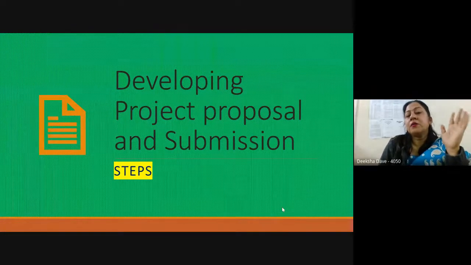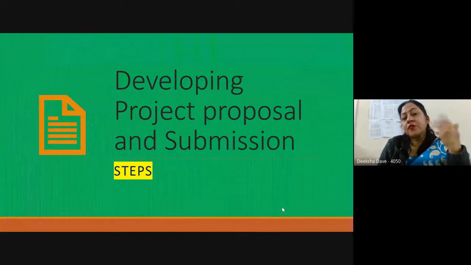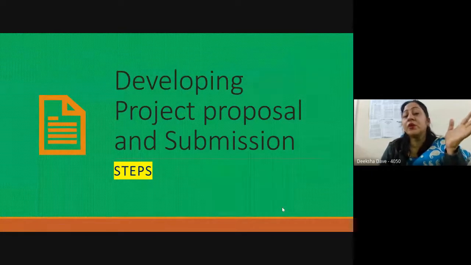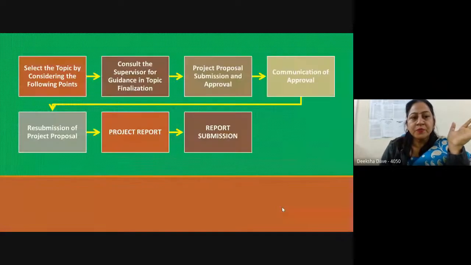So it forms a part of your action research kind of a thing, wherein you are able to interrogate among your surroundings, you are able to see, and we will be discussing about the topics for the projects, how you have to begin with the project work, what kind of work can you do, and what is expected as a PGDSS student. So this is the steps. How do I proceed with the project work?